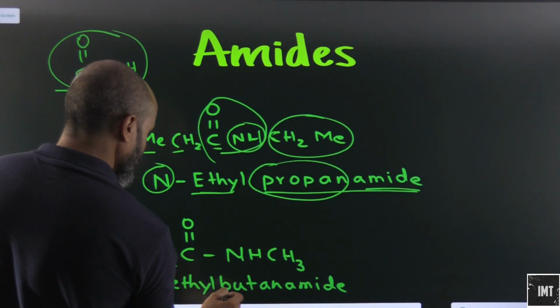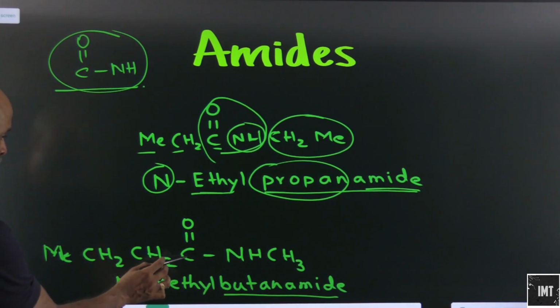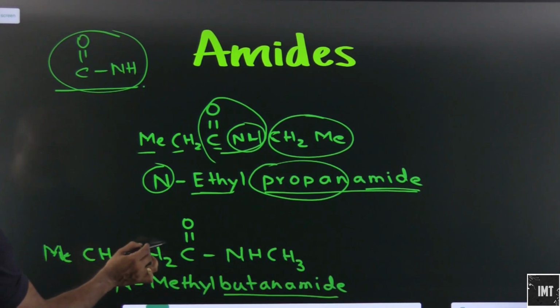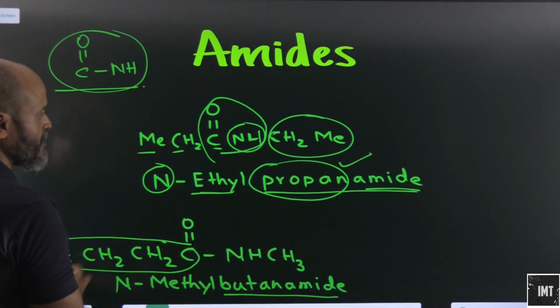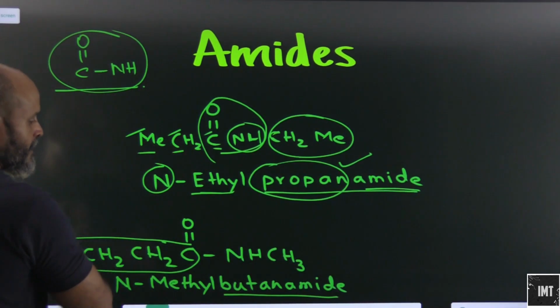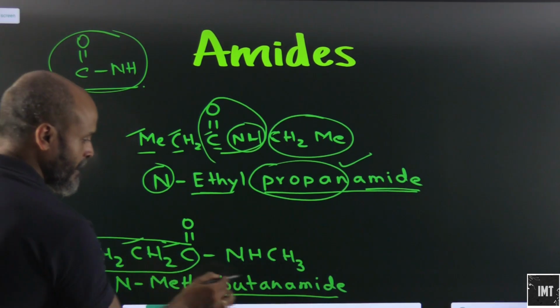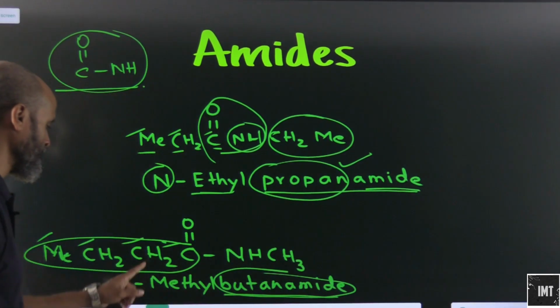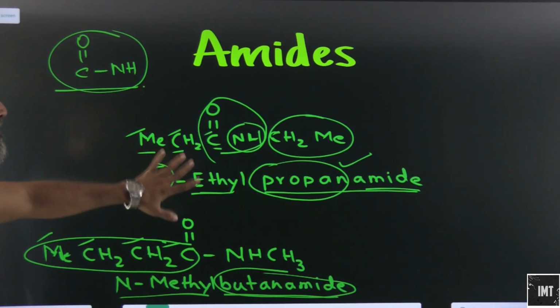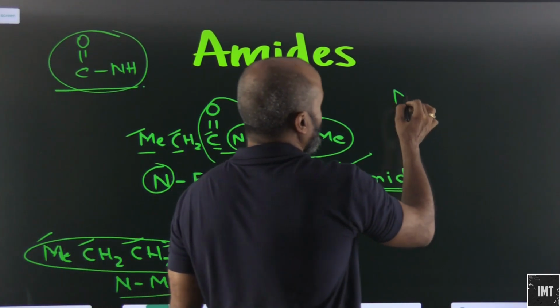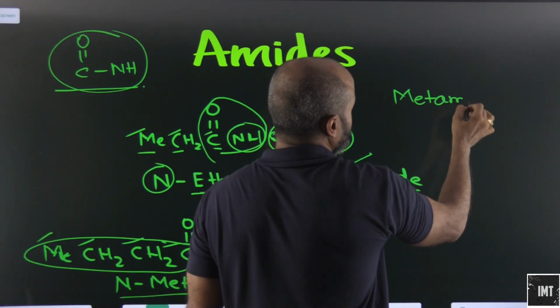N-methyl butanamide. 1, 2, 3, 4. So now instead of propanamide, which was here for 3 carbon atoms, 1, 2, 3, we have now butanamide. So this is N-methyl butanamide. These are also metamers of each other.